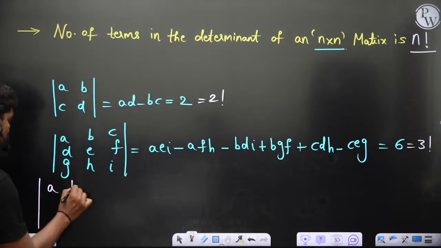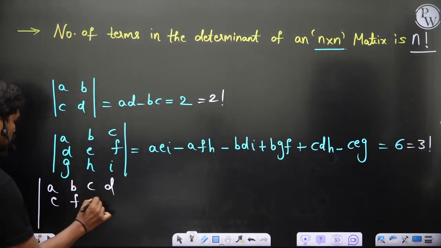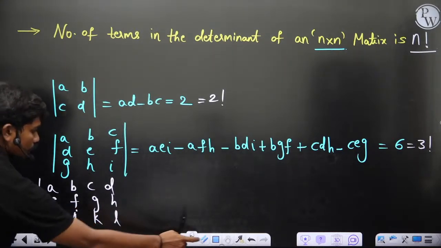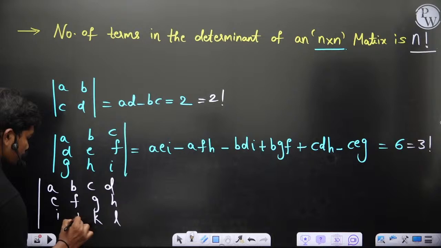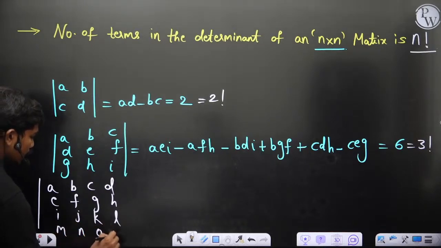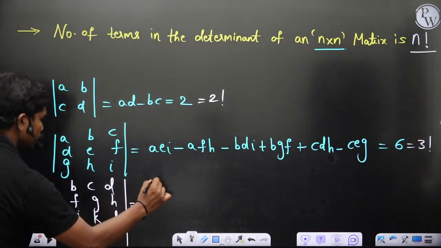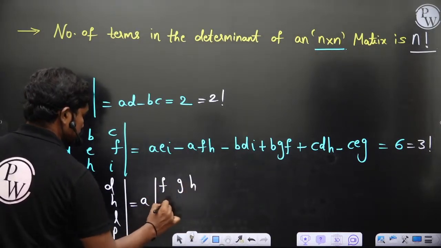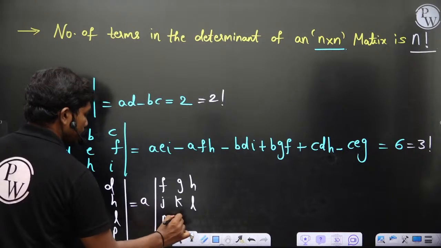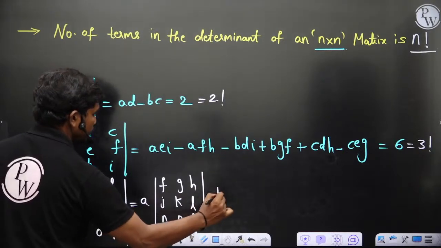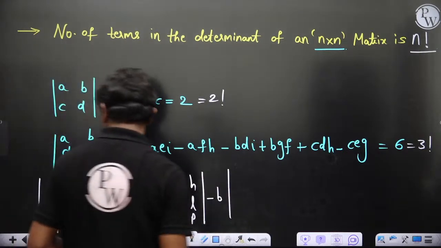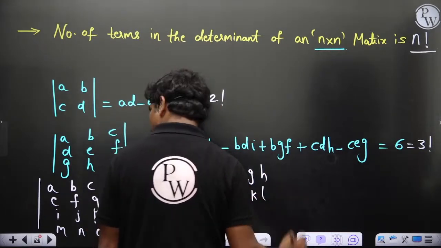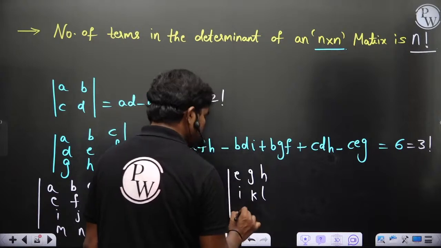If you have A, B, C, D, E, F, G, H, I, J, K, L, M, N, O, P, then it's clear that you have A into determinant of F, G, H, J, K, L, N, O, P, minus B into E, G, H, I, K, L, and M, O, P, of course.